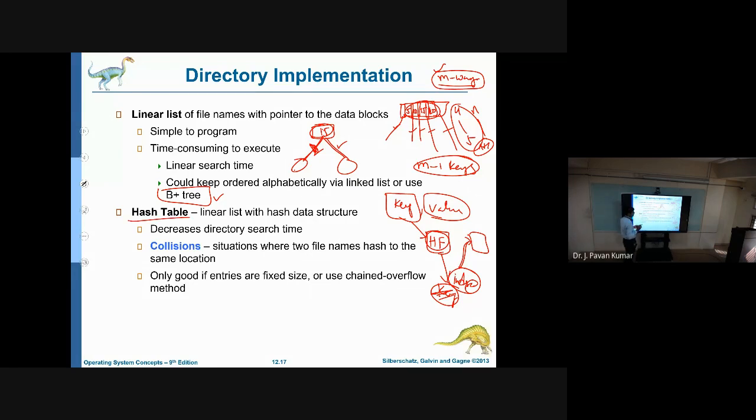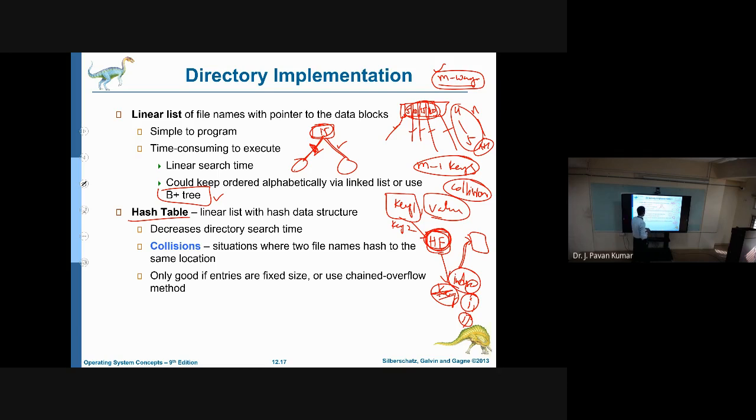But the problem is, suppose I give key 1, then it gives index 1. Next, if you give key 2, then it may also give index 1 itself, based upon the formula. So for 2 inputs it may give the same result, that is index 1. Such a situation we call a collision. When more than one key results in the same index, we say it is a collision.